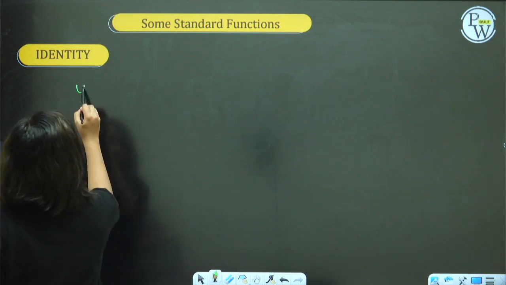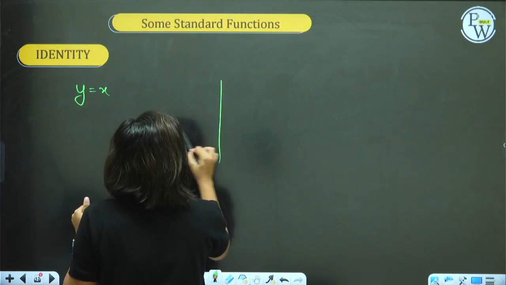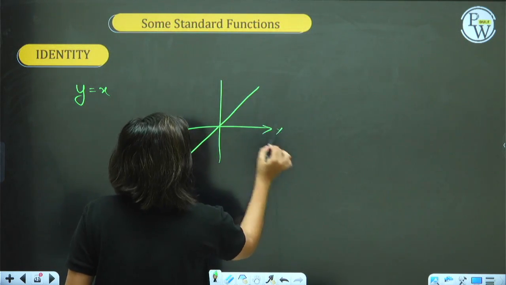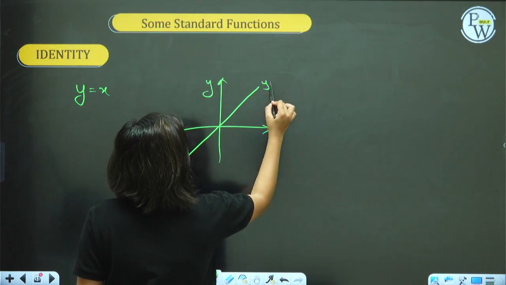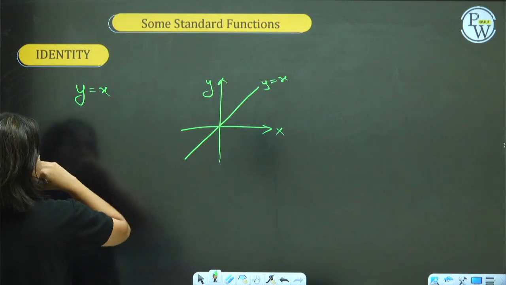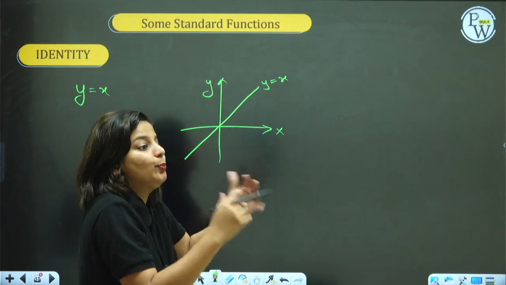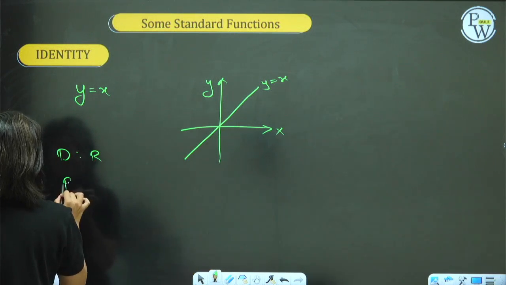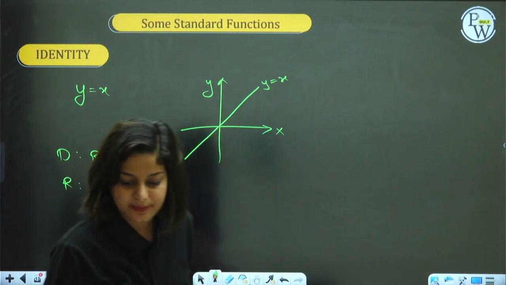Identity function is when the input and output are the same. The graph of an identity function is a line passing through the origin. Suppose this is x and y. This is the graph of the line y equal to x. Identical. Input output same. The domain is all real numbers. The range is all real numbers. It will be better if you guys make a chart out of it.